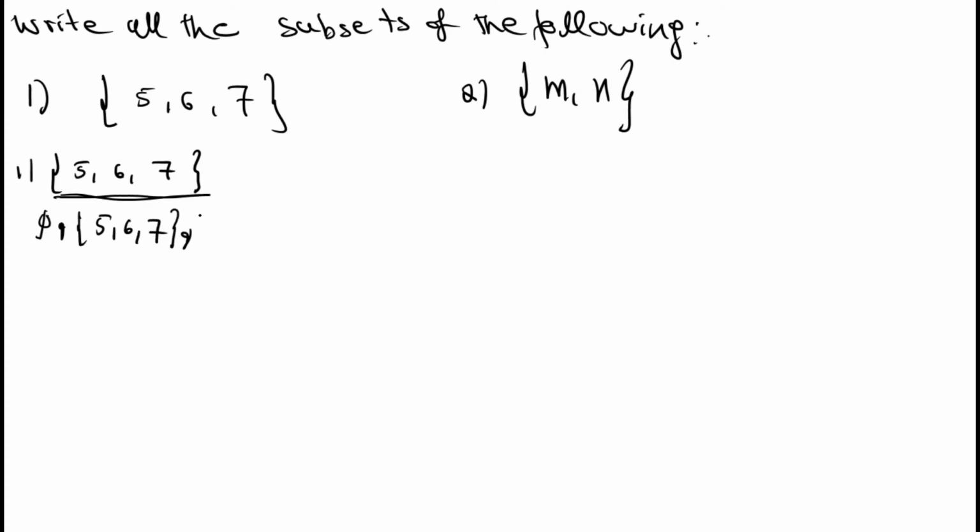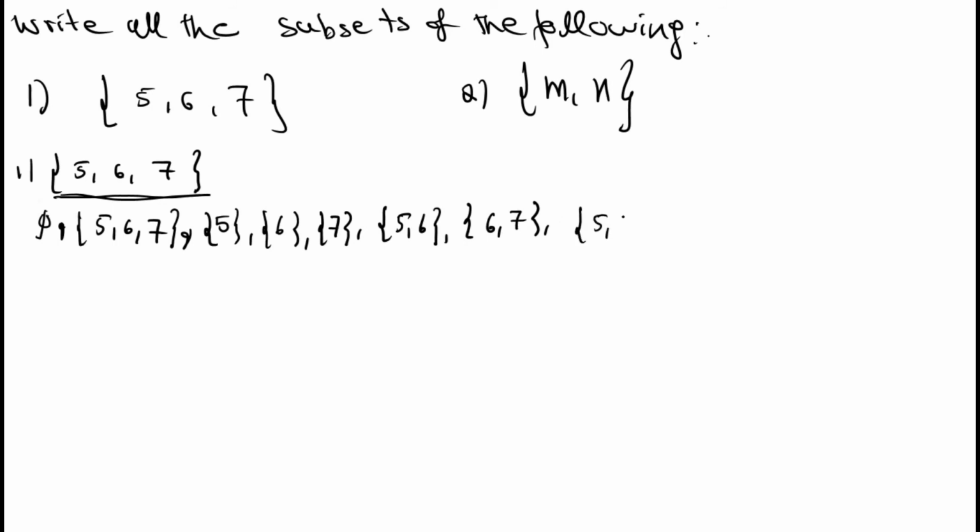What's the third? You can write singleton {5}, then {6}, then {7}. After that, you can write the sets {5, 6}, then {6, 7}, then {5, 7}.